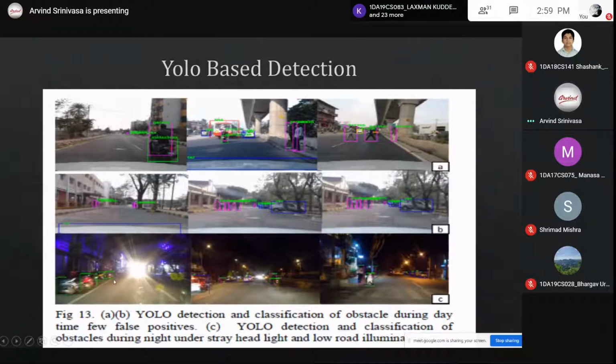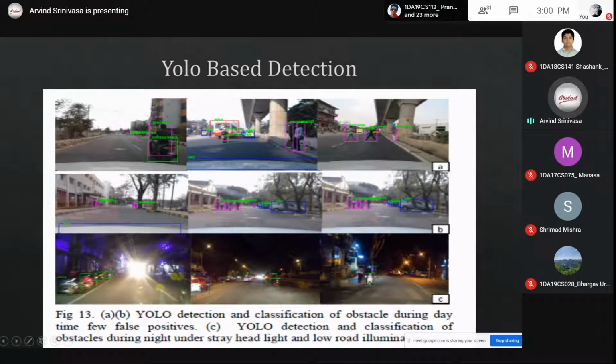Another thing is our car bonnet is also considered as a car, an obstacle, and the people standing on the pavement are also being considered. So these are the false positives created by the normal deep learning algorithm.